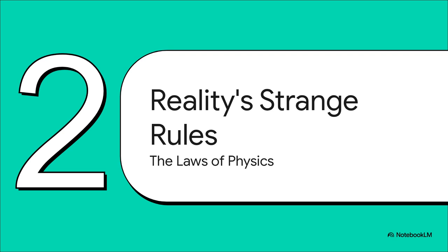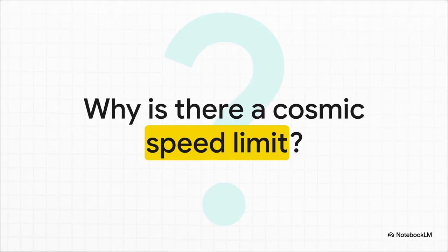Okay, so to see why this idea is so compelling, we first have to really appreciate just how strange the rulebook for our universe actually is. Let's take a look at a few of the big ones that have had scientists stumped for over a century. First on the list, the speed of light. I mean, think about it. In a supposedly infinite, real universe, why should there be a speed limit at all? Why can't you just keep accelerating forever? It feels totally arbitrary, doesn't it?